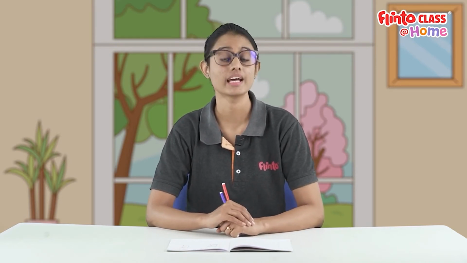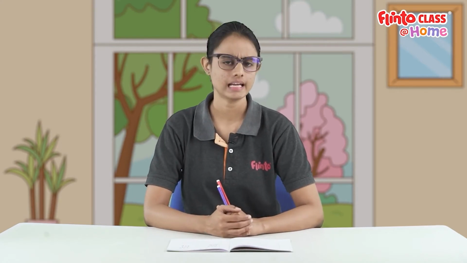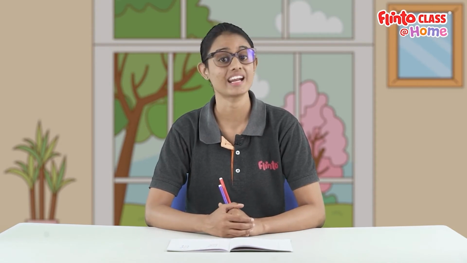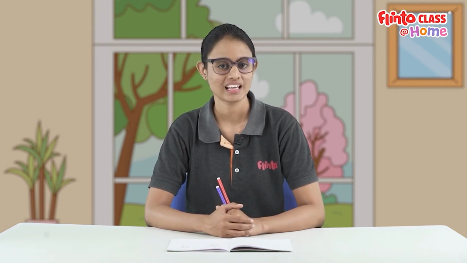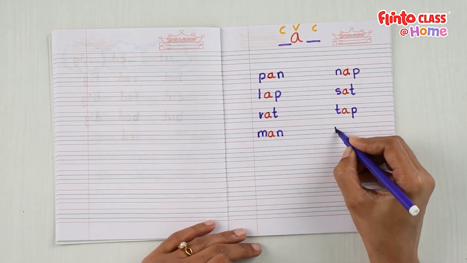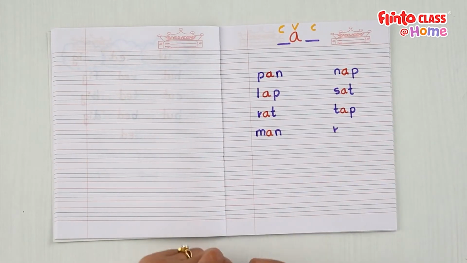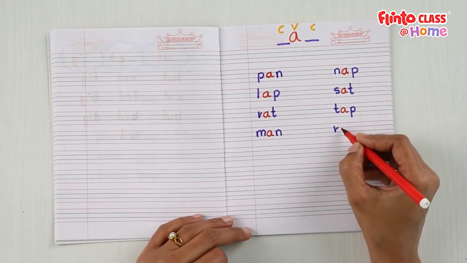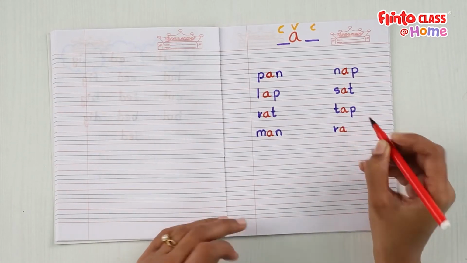We all write the word ran in our book. What is the beginning sound we will add? What is the consonant that we will use as the beginning sound for the word ran? R. Yes, let's add R. Then, what is the middle sound? A. Yes, A is the middle sound for all our words, which is the vowel, right?